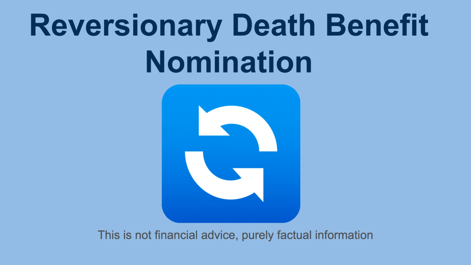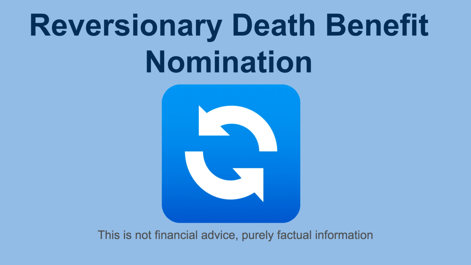Let's say John, and we're going to break this down and do an example for each one. John is 55 and has a super account, and he's nominated his spouse to receive the funds of his superannuation in the event he passes away. If he does a binding or non-binding nomination, when he passes away, the funds will be sent to his wife directly. They actually come out of the superannuation realm, so it comes out of super and gets paid to her.